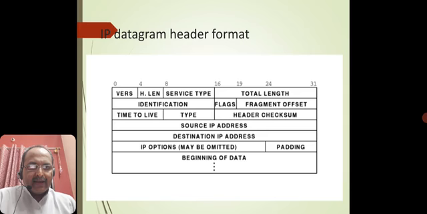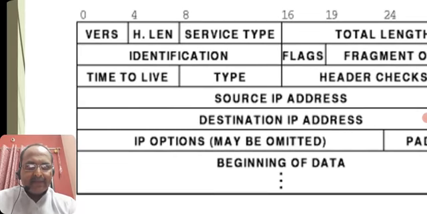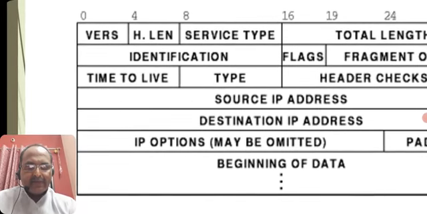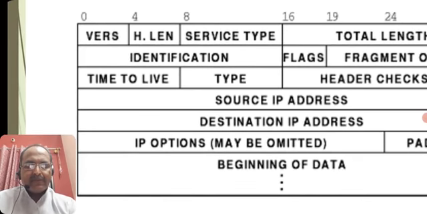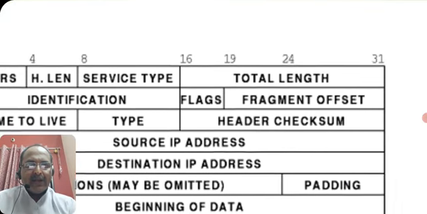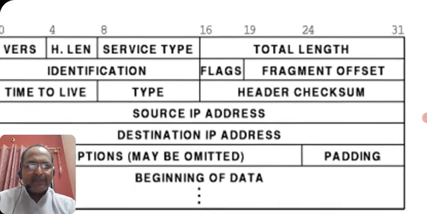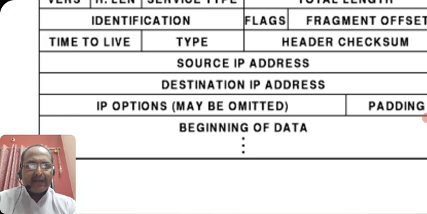This is the IP datagram header format. In this header format, we always have, as I said, identification, version, length of datagram, service type, and total length of the datagram. From 16 to 31 has flags and fragment offset, consisting of source IP address and destination IP address.